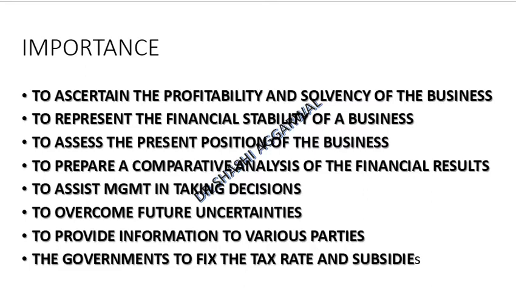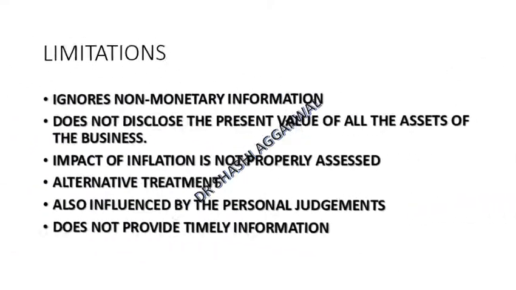It also indicates the position of the business. We could also make a comparison with other organizations and over the years. It also provides data for taking various decisions. If we have profits, we could meet future uncertainties. It also provides information to various parties. It provides information to the government to frame taxation policies, fix the industrial policy, and decide on giving subsidies to industries.